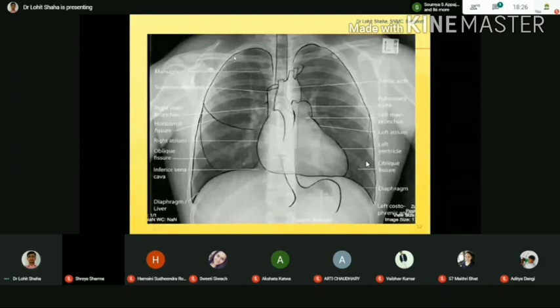Then you have to see here, this is the sternum, that is the manubrium sterni. Then you are going to see a joint here, between the clavicle and this manubrium. This joint is called the manubrium sternal joint. Sorry, this is called the sternoclavicular joint. I'm extremely sorry. This is the clavicle and this is the manubrium. Right? This is called the sternoclavicular joint. Got it? Then after that you have to see here, this is the scapula.